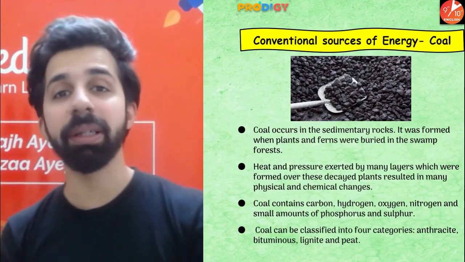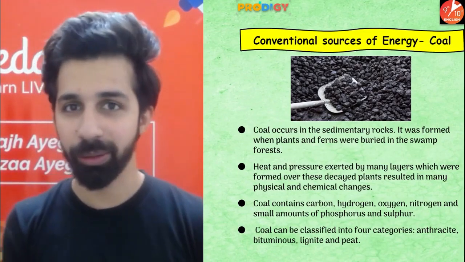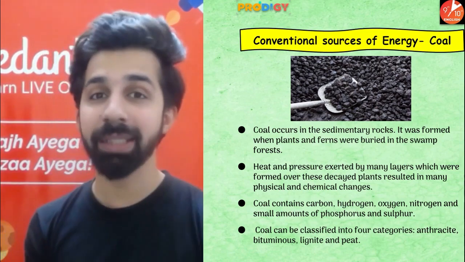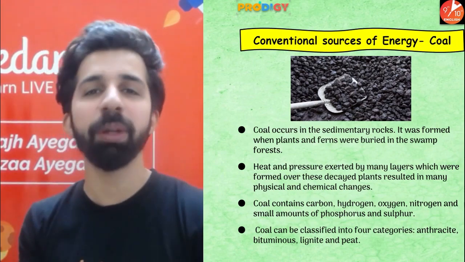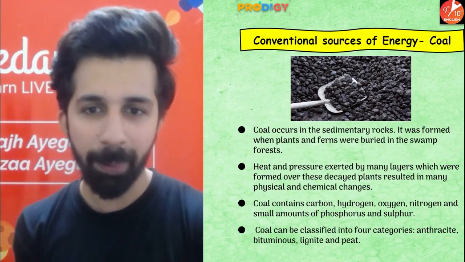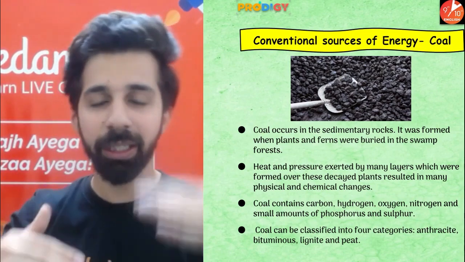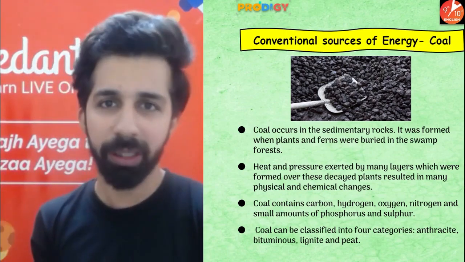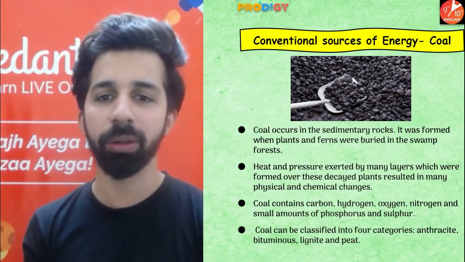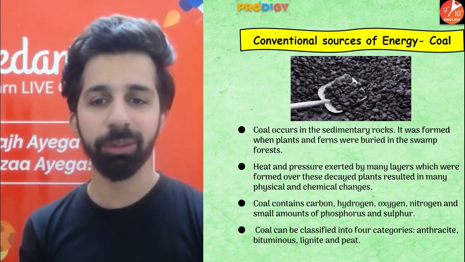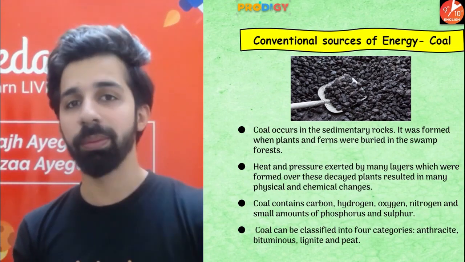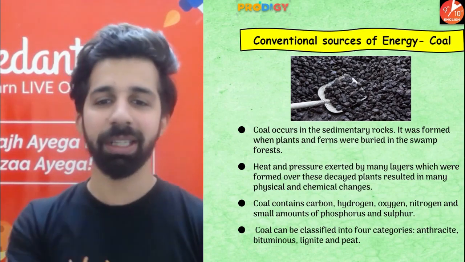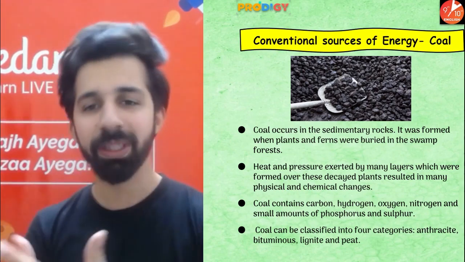Now guys, coal occurs in sedimentary rocks. You should know what sedimentary rocks are. I already gave you a brief idea about sedimentary rocks. Coal was formed when plants and ferns were buried in swampy forest. Swampy means marshy. Due to heat and pressure exerted by many layers which were formed over these decayed plants, many physical and chemical changes resulted, because of which the coal was formed. Guys, coal contains carbon, hydrogen, oxygen, nitrogen and some small amounts of phosphorus and sulfur also.